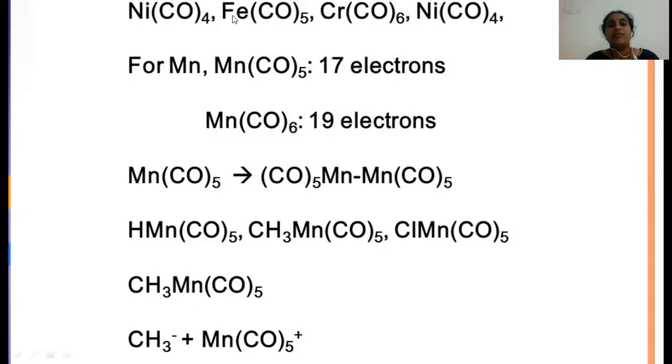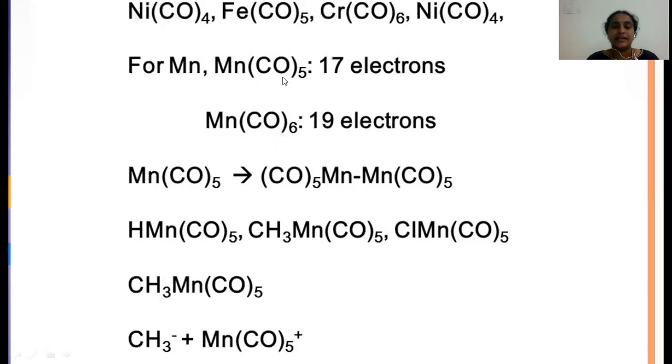Whereas here, iron has atomic number 26, so the coordination number is 5. Whereas here, chromium has atomic number 24, and coordination number 6 is present in this complex. All three complexes have an EAN value of 36, which is equal to the atomic number of the inert gas krypton. Hence all these three complexes are stable as well as diamagnetic according to the Sidgwick theory.